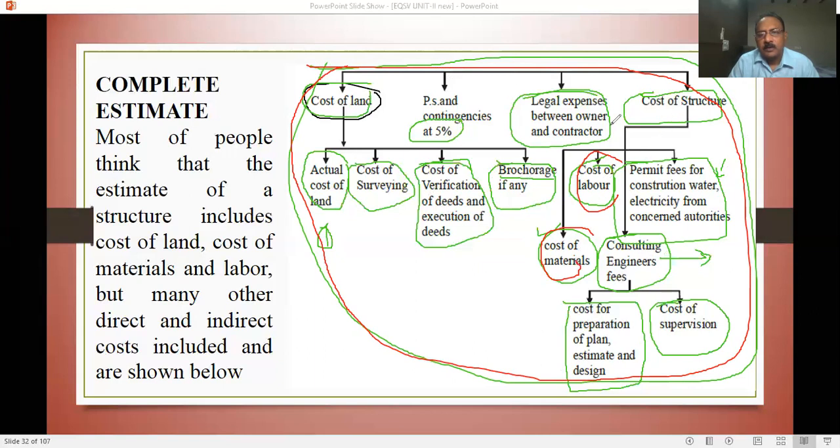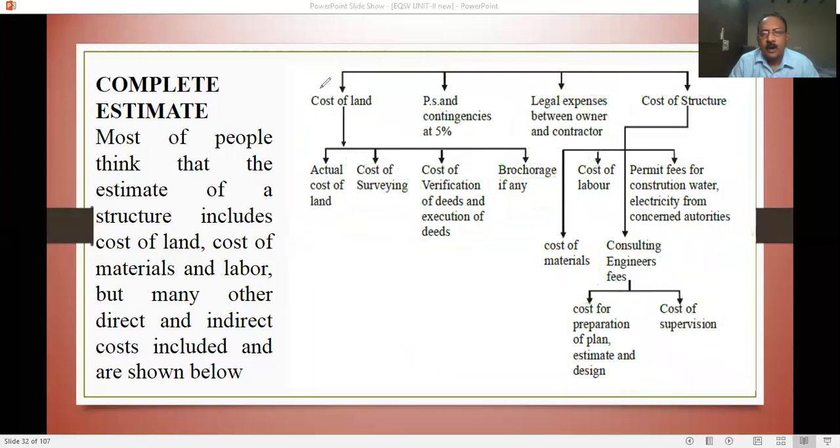Don't think that knowing the cost of land, labor and materials is enough for a complete estimation. You should know all these things.